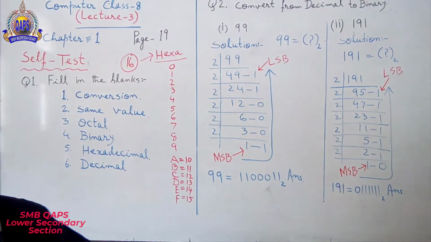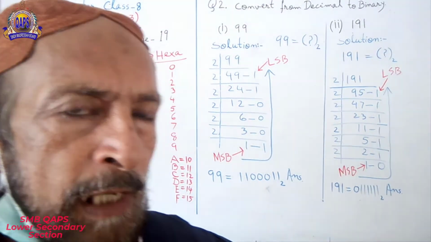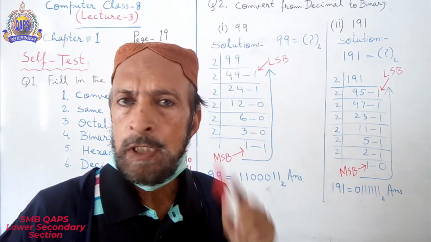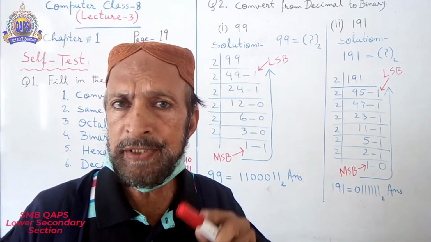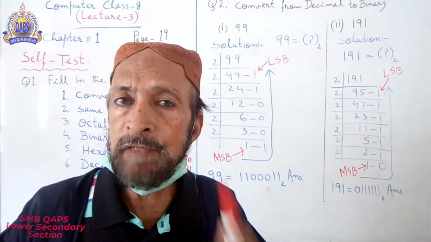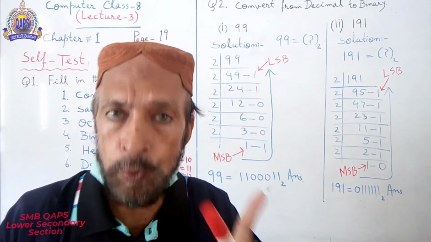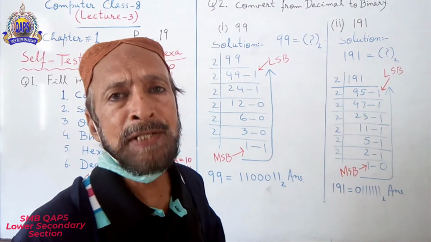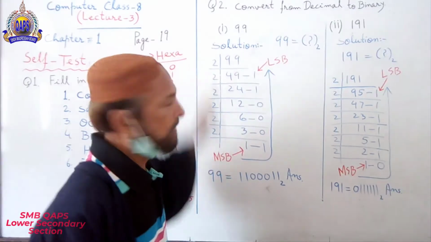Always remember, when you have a decimal number and you want to convert it into binary, always divide it by 2. Question number 1, 99. Solution.